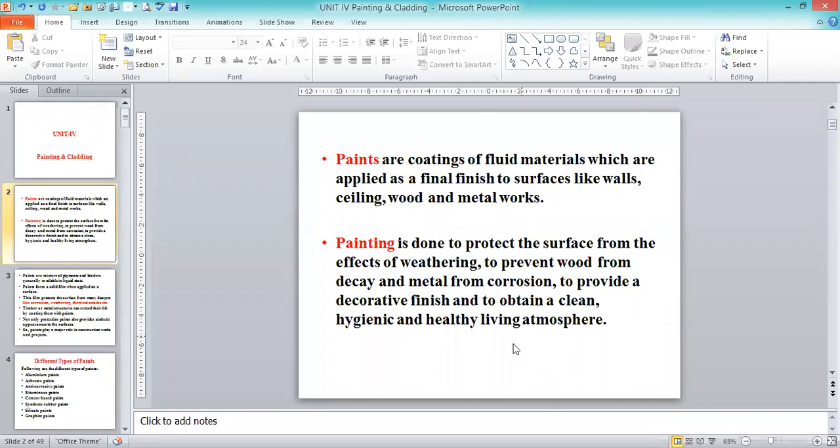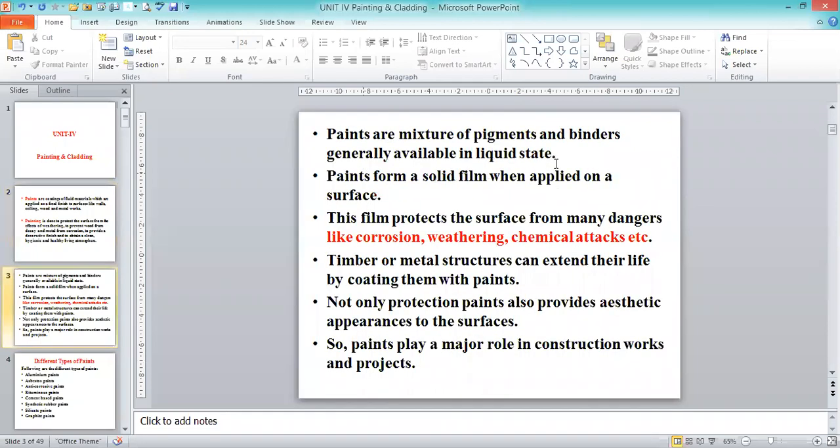So to avoid corrosion and to avoid decay of the timber members, we will do the painting. Once you understand what is meant by paint and what is meant by painting, this is the general or generic term we are going to be using for construction purposes itself. This is the final work done for the completion of any civil engineering project. Paints are mixes of pigments and binders, generally available in liquid state. All of you know that one.